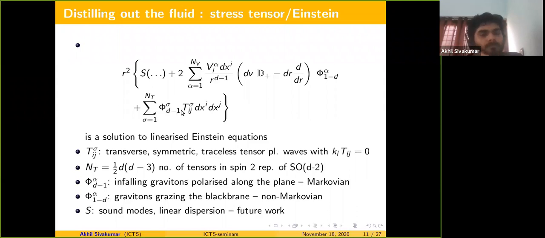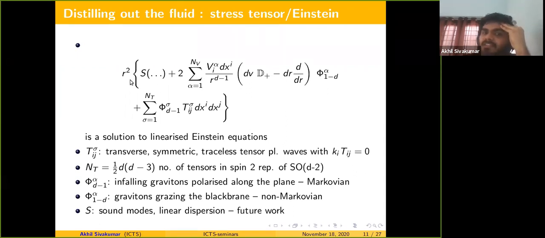The vector part of the solution, given by the second term, is a non-Markovian solution. These are gravitons which are grazing the black brane, and they are long-lived. Since it's a non-Markovian mode, they also satisfy a diffusion equation and are dual to the shear modes in the fluid, which diffuse momentum in the directions perpendicular to the velocity.